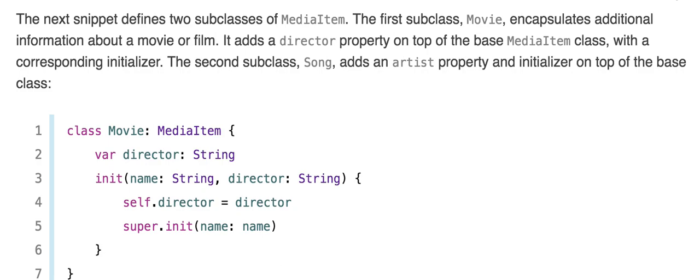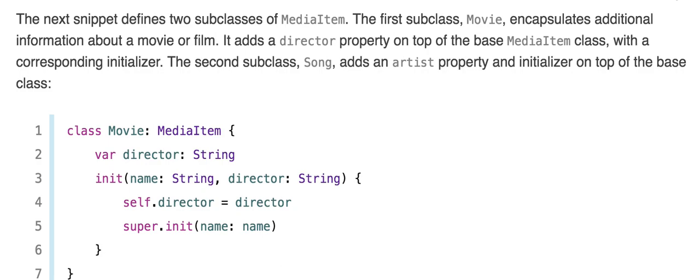So here's the Movie class, which extends MediaItem. It adds a director String, and init is rewritten to take a name and a director String, and self.director becomes director.